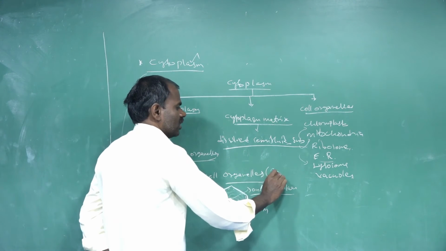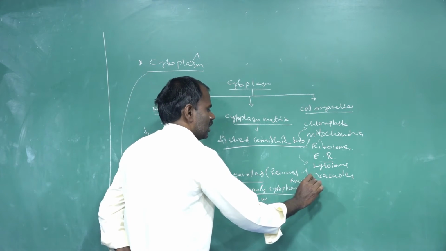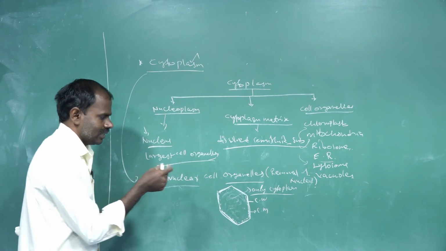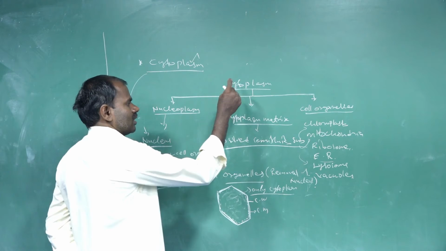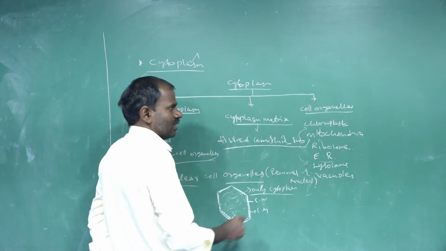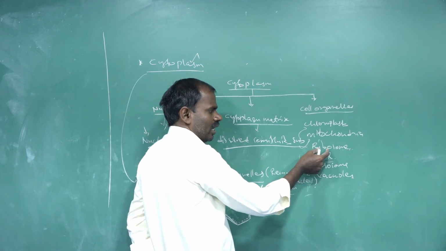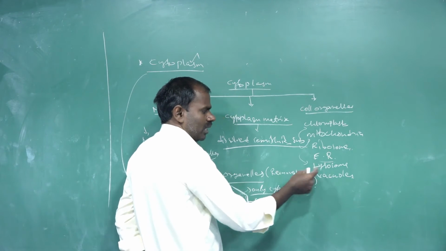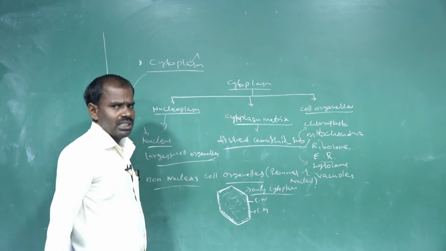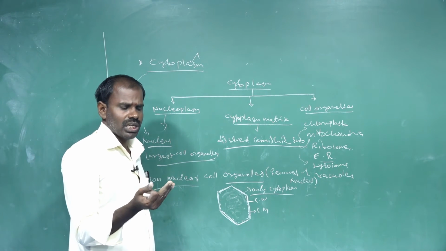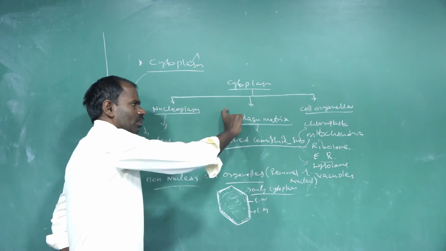With the nucleus removed from the cell, what remains is called the cytoplasmic contents. The cytoplasm contains only the cytoplasmic matrix and cell organelles like chloroplast, mitochondria, ribosomes, endoplasmic reticulum, lysosomes and vacuoles. Cytoplasmic matrix also contains dissolved nutrients, minerals, salts and nucleic acids.